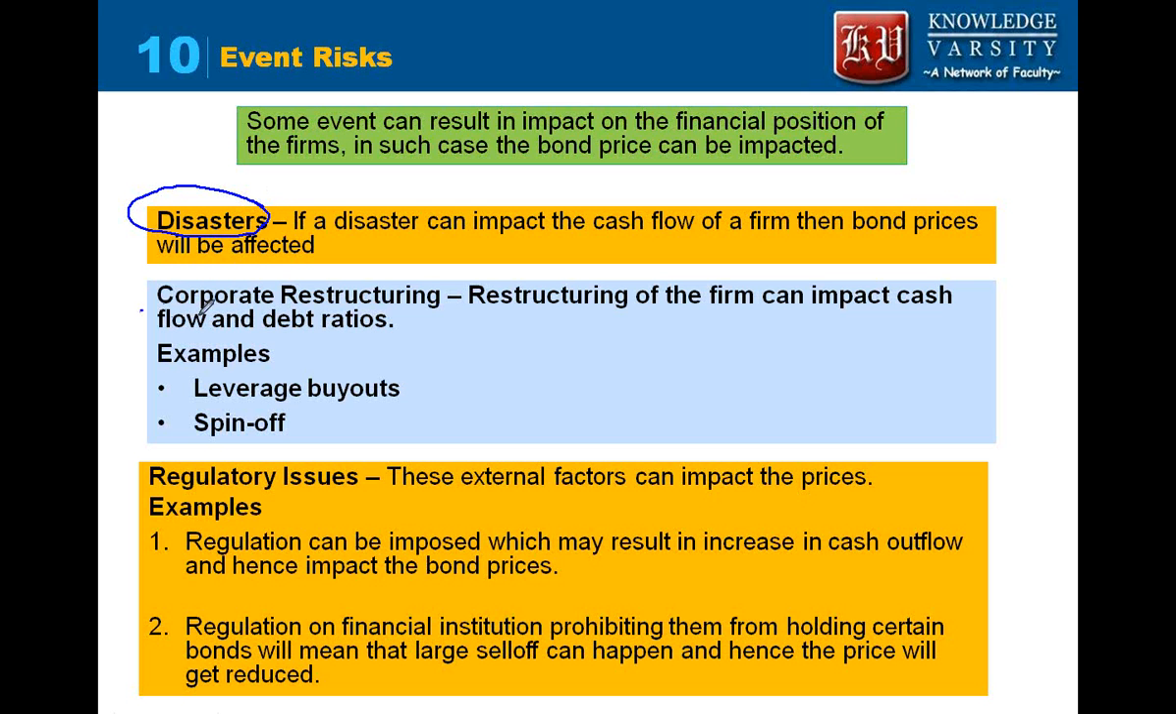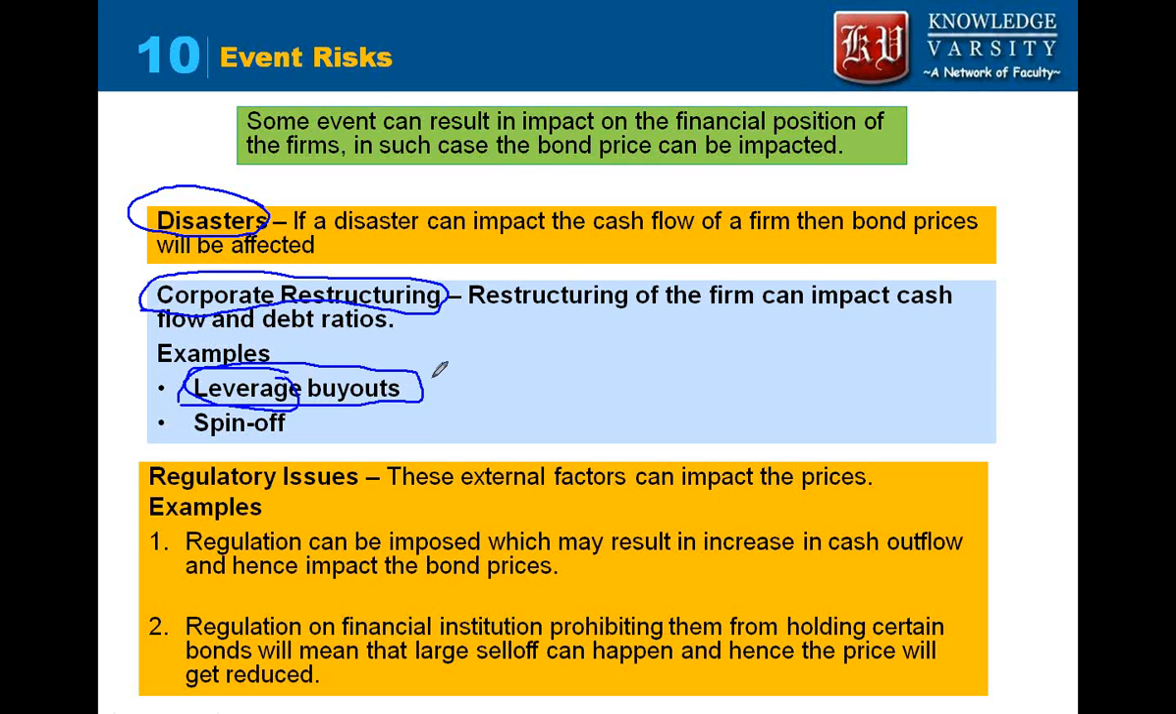Similarly, companies can go in for corporate restructuring. Restructuring of the firm means either selling some unit or buying some other company. It impacts the cash flow. It impacts the debt ratio. So when a company has bought another firm using leveraged buyout, that is by issuing more debt, since there is more debt, the company's risk has increased. So what will happen is the bond price should fall, because nobody wants to invest in a risky company, so they want more return. So a company's bond can be downgraded by the rating agencies.